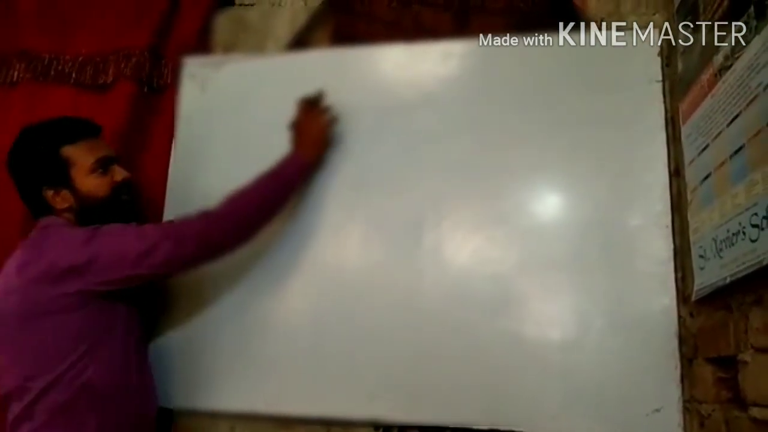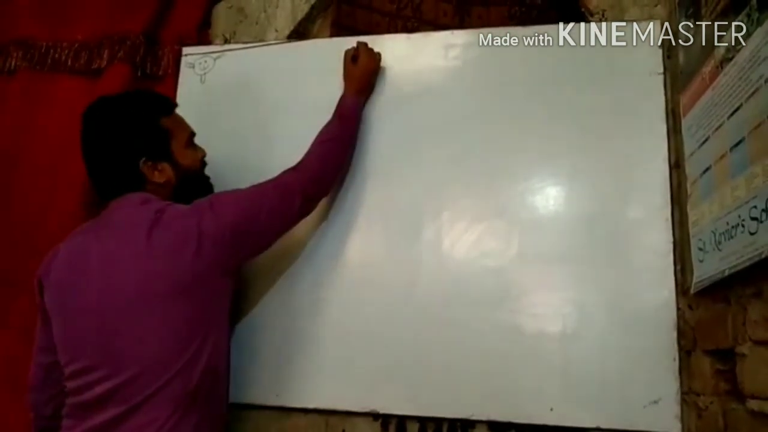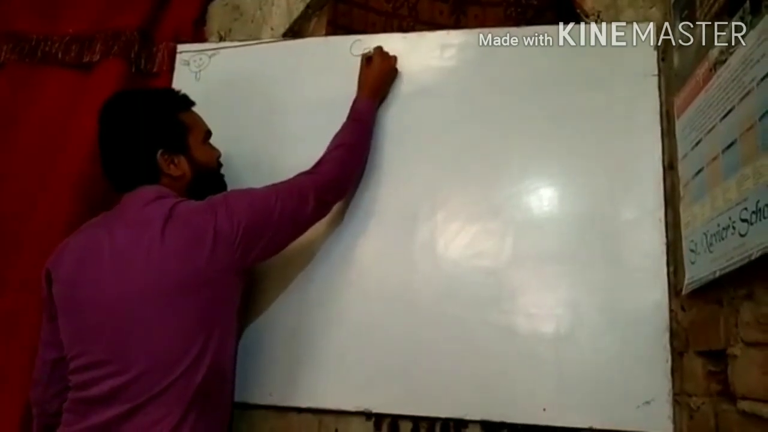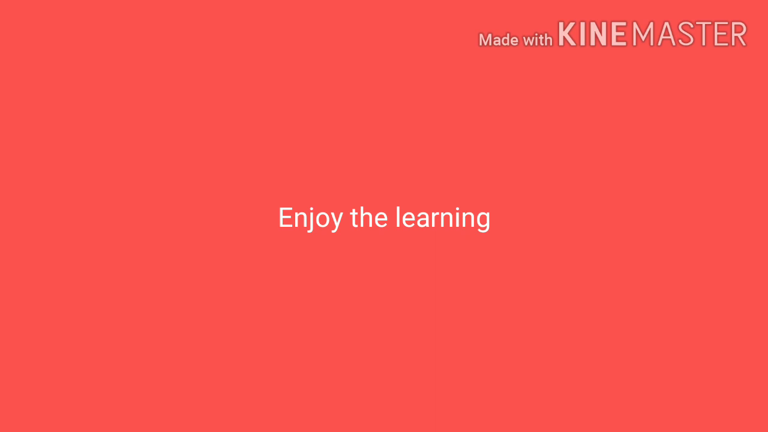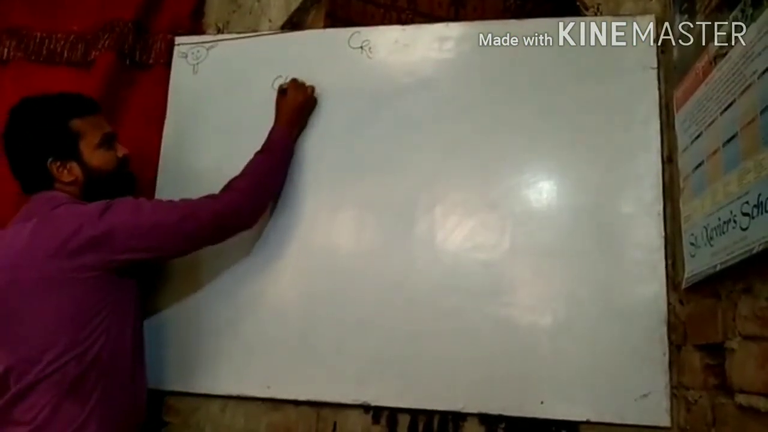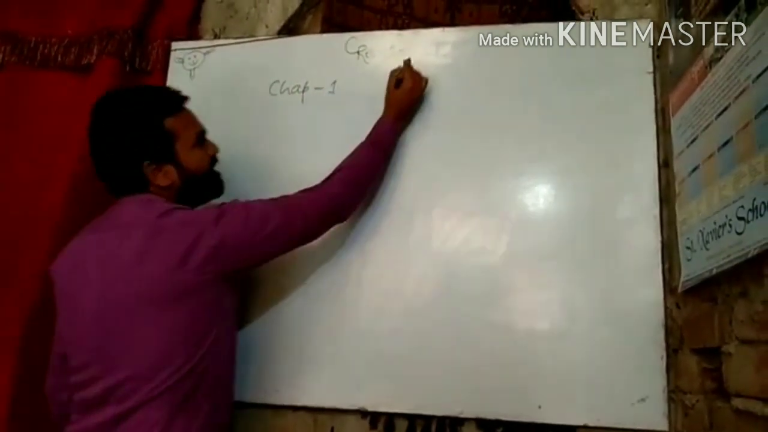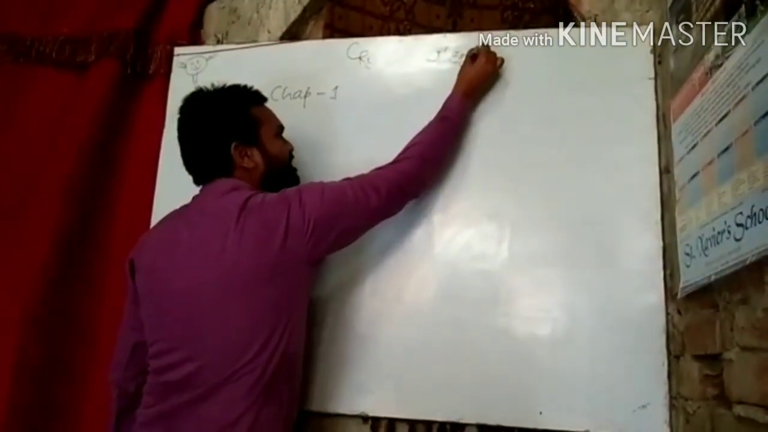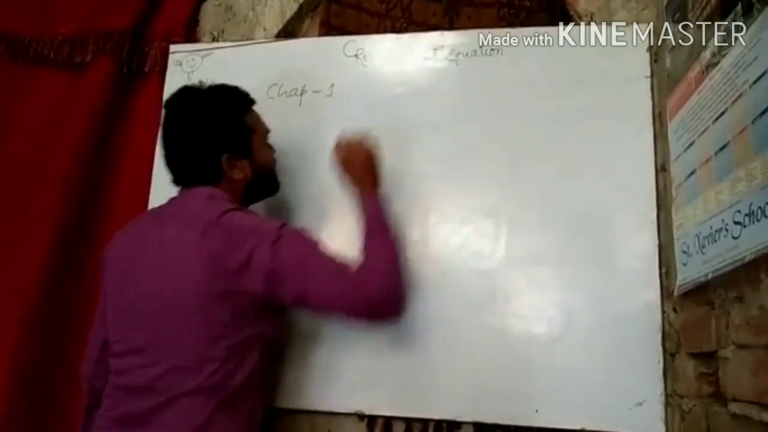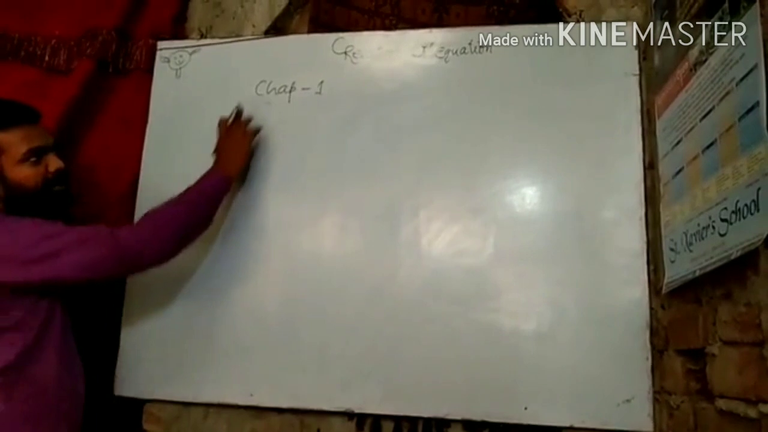Now I am going to start chemical reaction and equation. Already I have taught about chemical reaction. Chemical reaction, you know, this is lockdown class second of chapter first, that is chemical reaction and chemical equation. Already I have taught about chemical reaction. Let's start revision about chemical reaction.